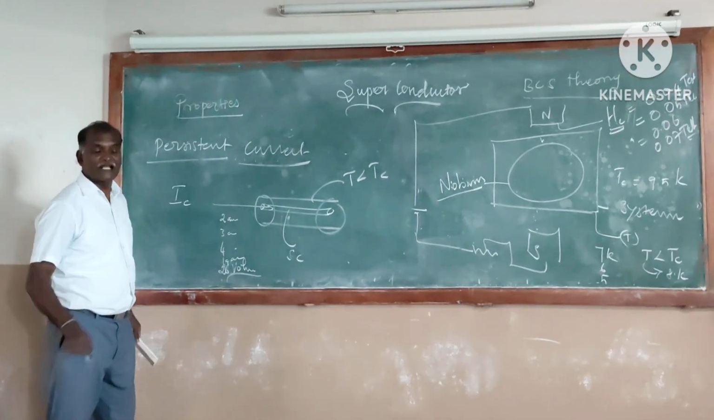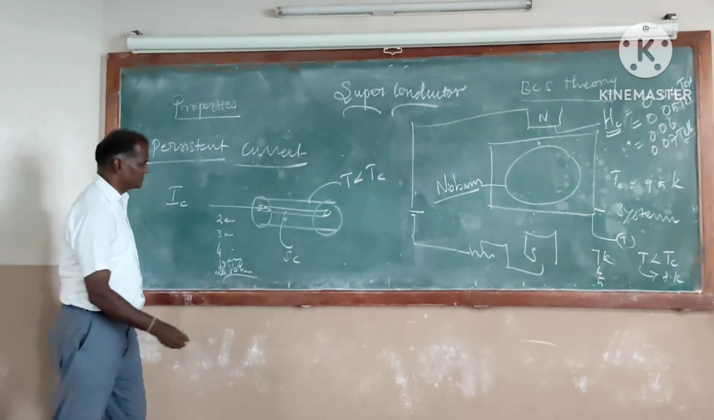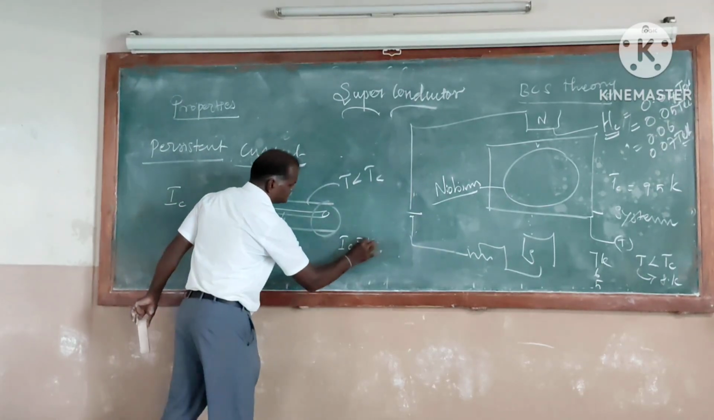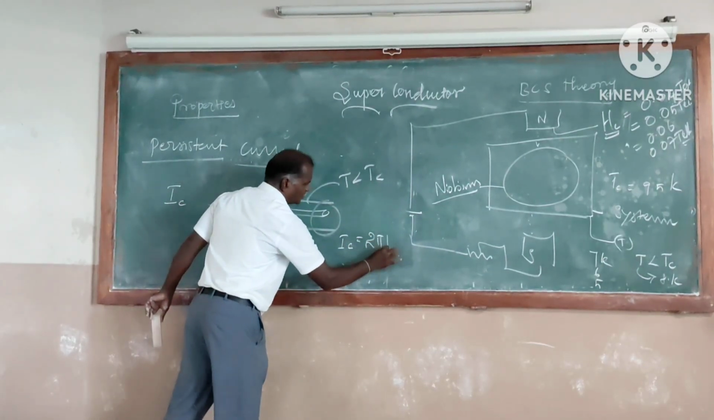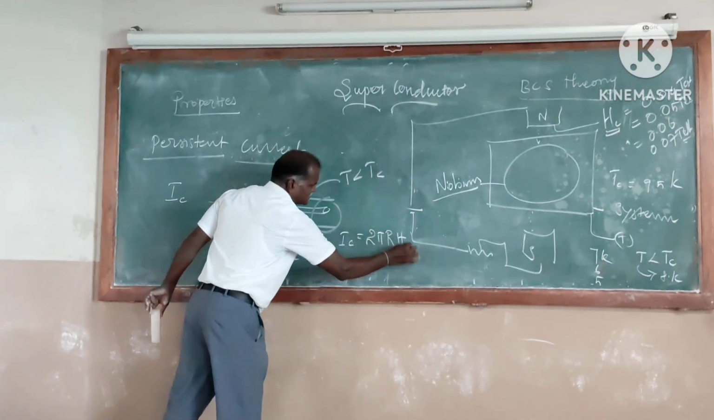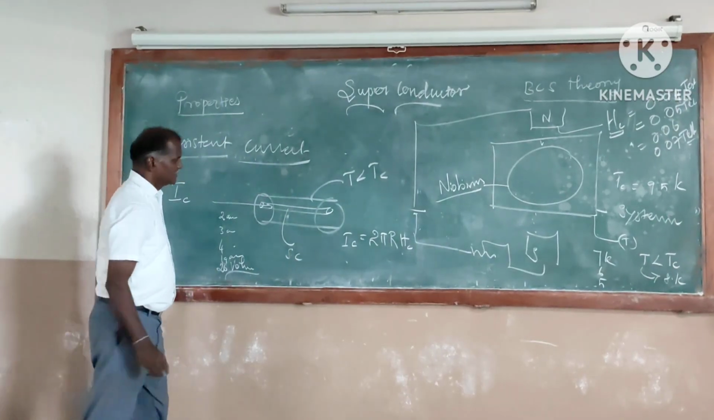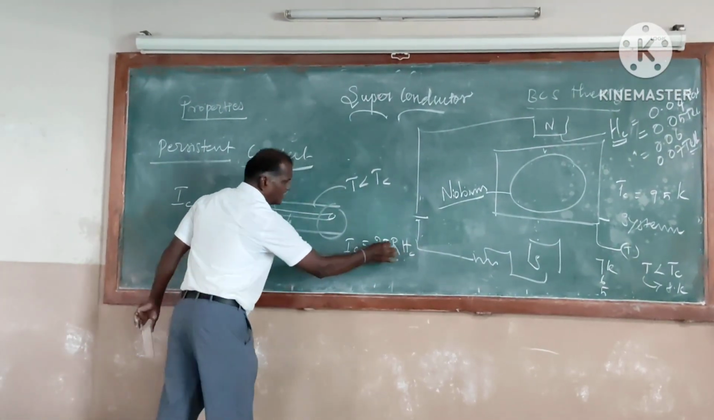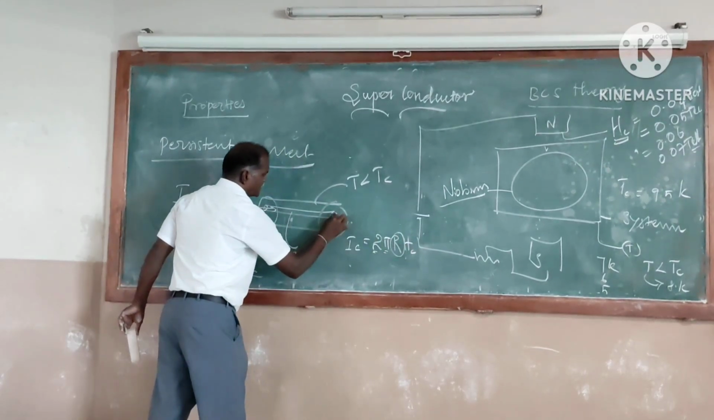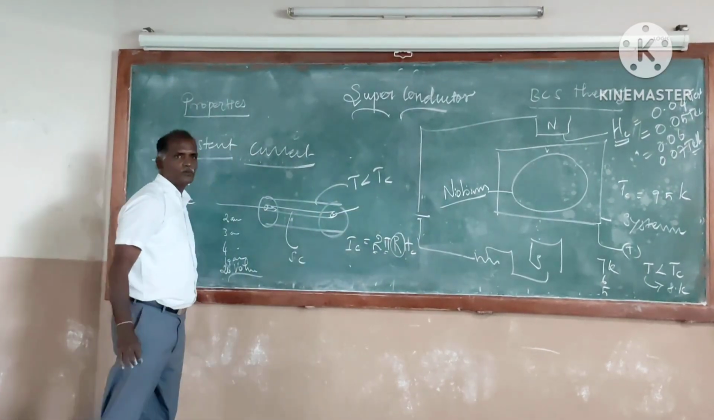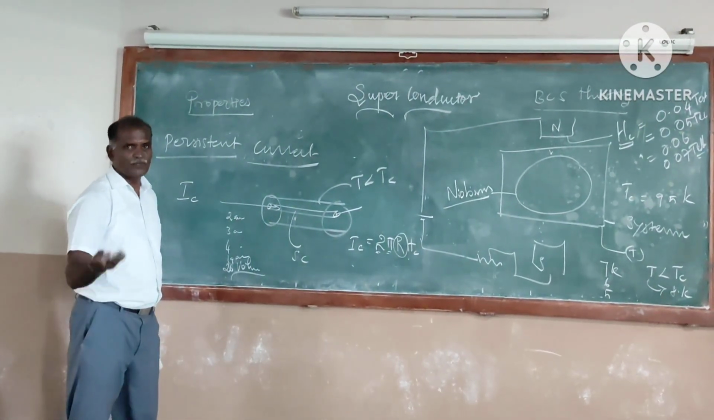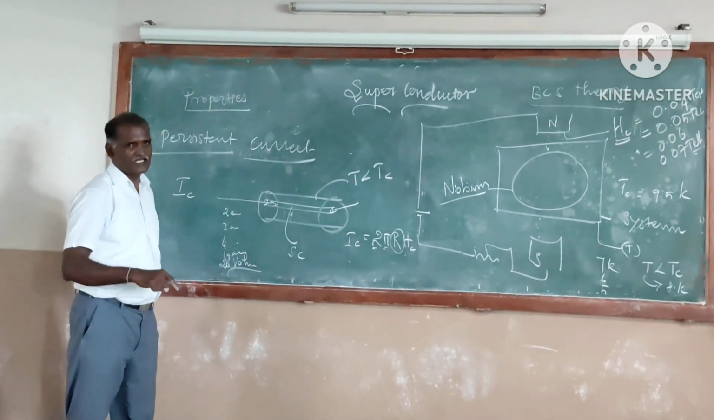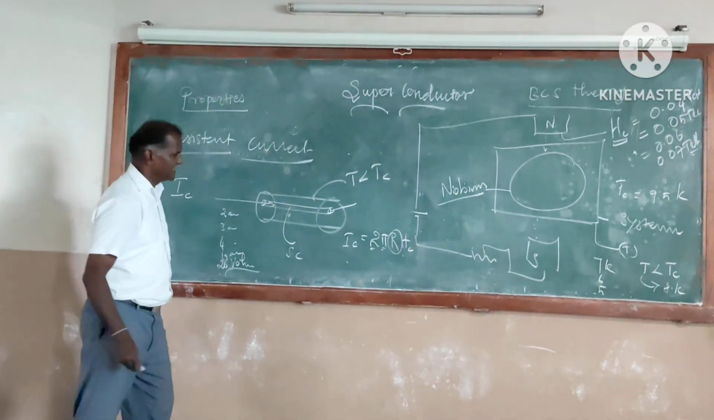The critical current can be calculated easily by using the formula: IC, the critical current, is equal to 2 pi R into HC. Here 2 pi is a constant. R is the radius of this wire. You might know the radius. By using the screw gauge, we can calculate the diameter, and half of that value becomes the radius.